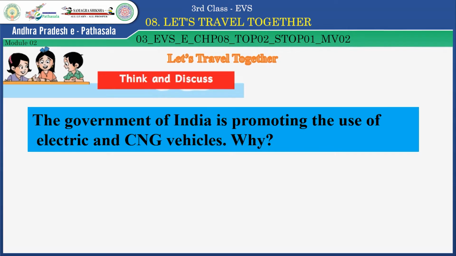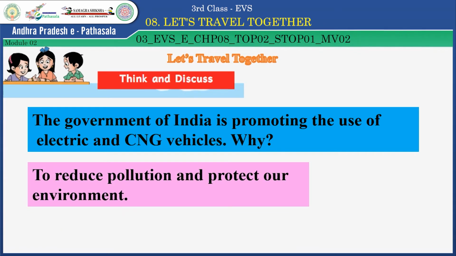Now children, you answer this question. Okay. Here, to reduce pollution and to protect our environment. Okay. Why we are using this? To reduce pollution and to protect our environment. Protecting our environment is very, very important, children. It is our prime duty to protect our environment. Okay, children. Now, let us continue the lesson.